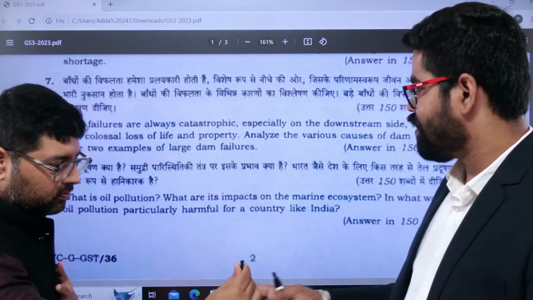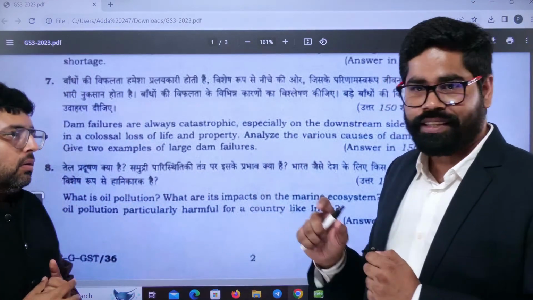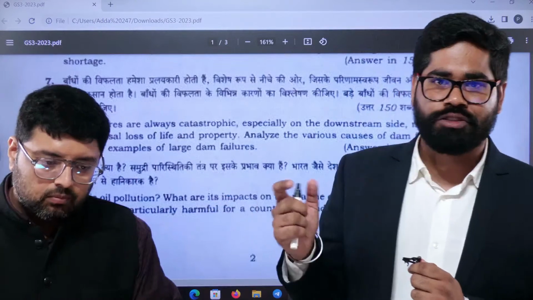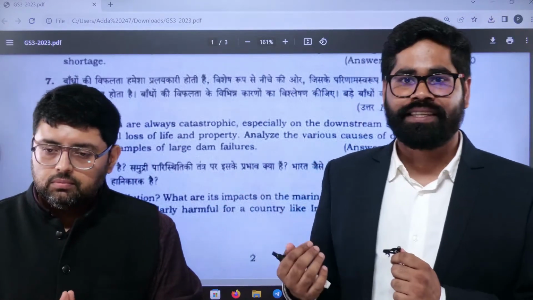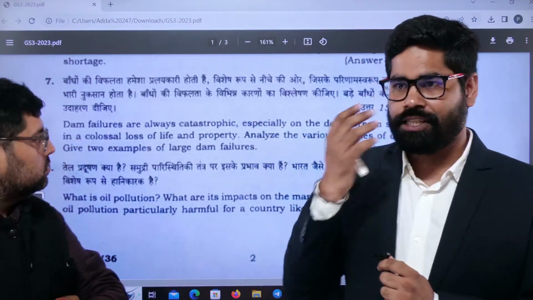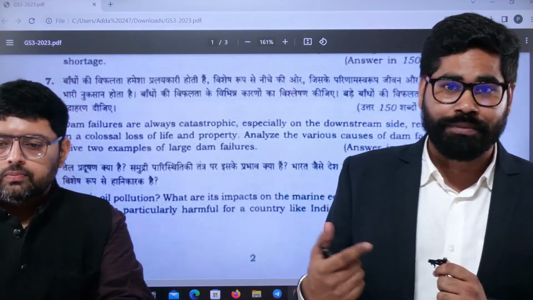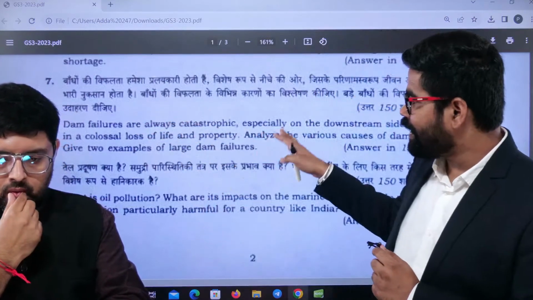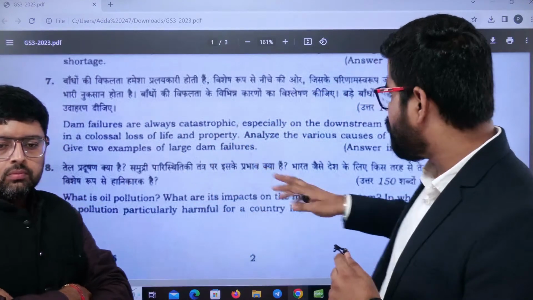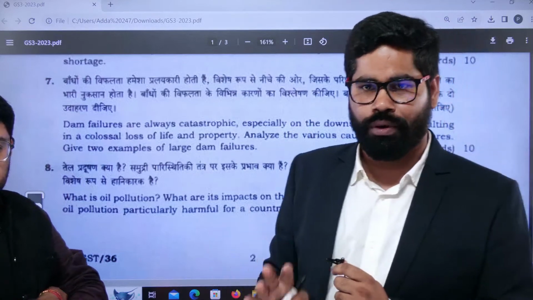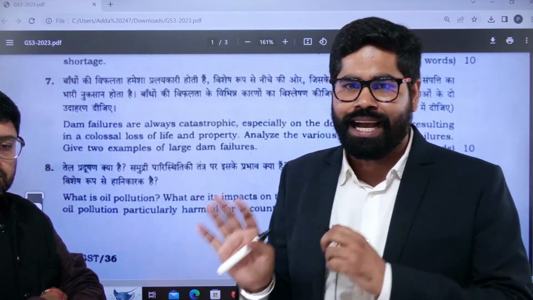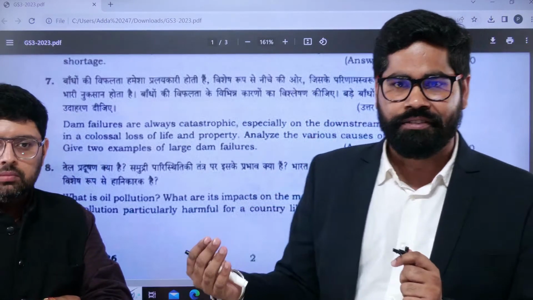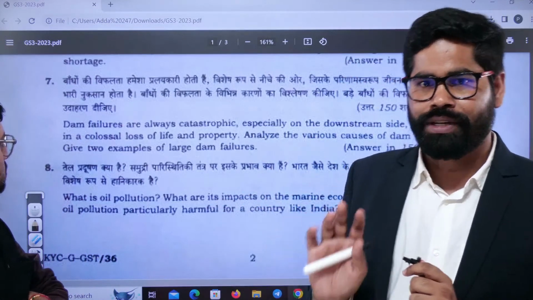If we look at this dam failure, and the current catastrophes going on in India across the Himalayan states, you might have read about this topic, dam failures, and especially the dam safety bill was in the news quite a lot. You might have read that dam failures are catastrophic and can lead to loss of life and property, and the causes part is also something you know about. You might have written well about the various causes of dam failures, and many people could have done it quite easily.